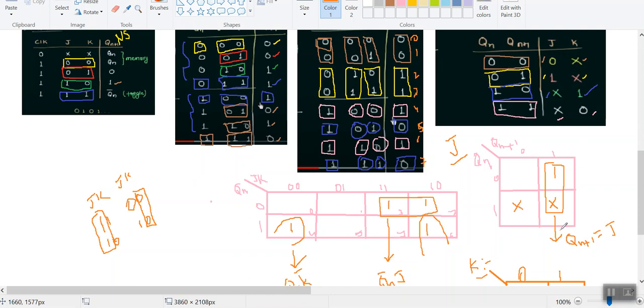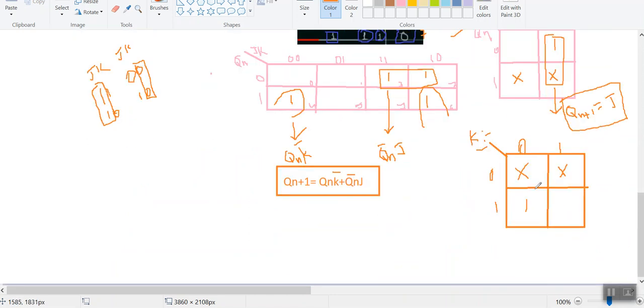This is our excitation equation. In a similar way, now you are getting your expression for K. For this we need to pair these two, and we get our expression as Qn plus 1 complement. Why? Because it is in the zeroth column, therefore this will be equal to K. So this is our one more excitation equation.